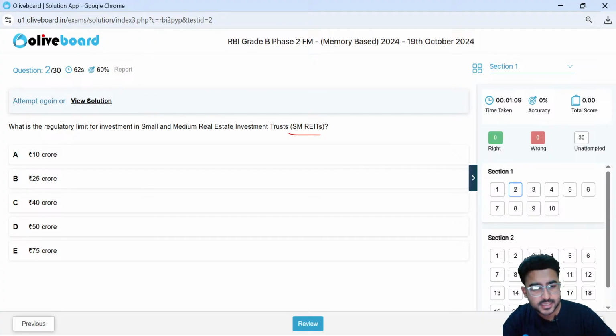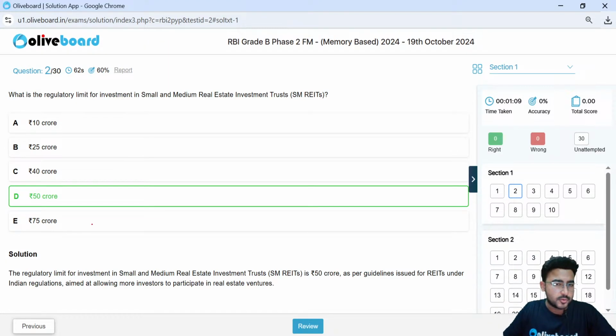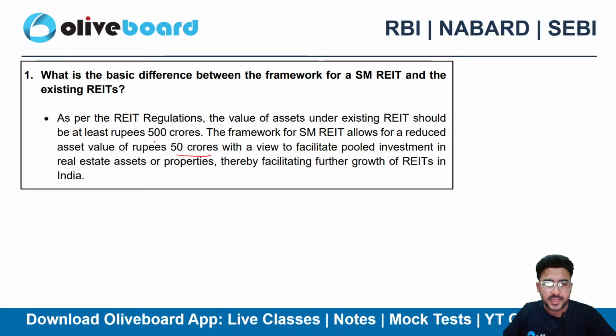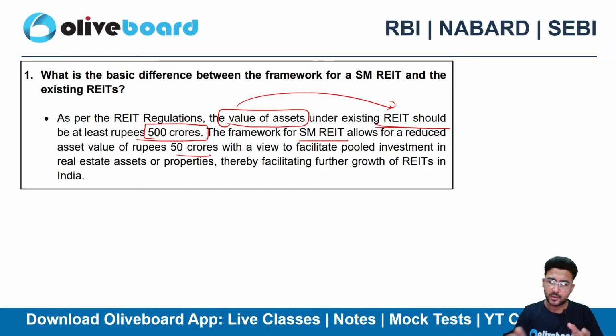The correct answer here is 50 crore. Okay, 50 crore is the limit. So the limit of REIT is basically 50 crore and 500 crore. 500 crore is of a normal REIT. However, in case of a small and medium REIT, the limit is 50 crore. So that much value of asset, the REIT needs to have 500 crore. However, if it is a case of small and medium REIT, then the limit is 50 crore. Okay,